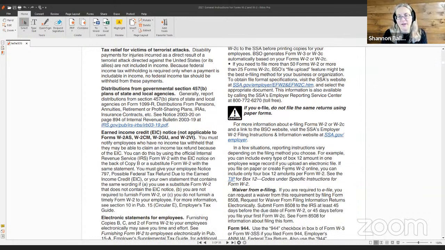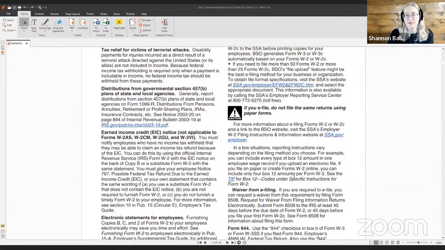Caution, if you e-file, do not file the same returns using paper forms. For more information about e-filing W-2s and W-2Cs and a link to the BSO website, visit the SSA's Employer W-2 filing instructions and information website at ssa.gov/employer. And I will provide this link in the show notes below.